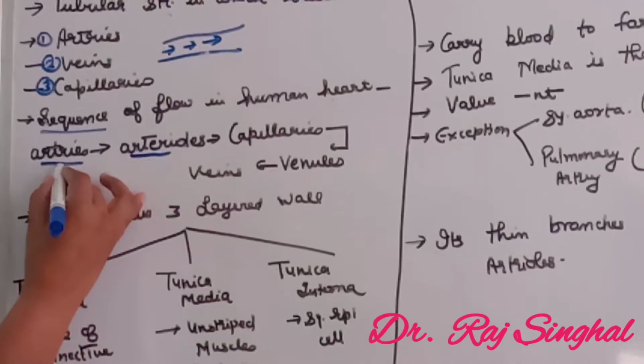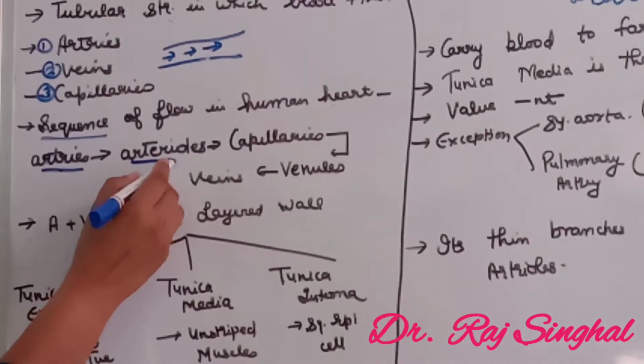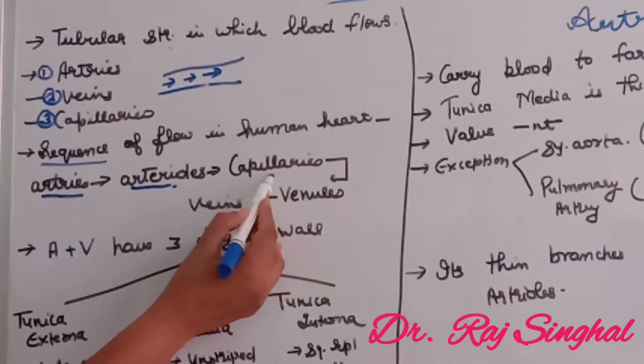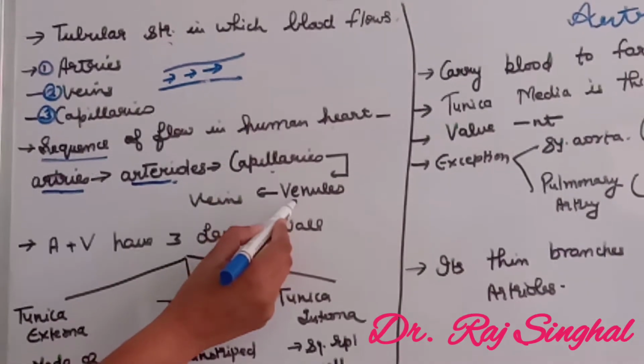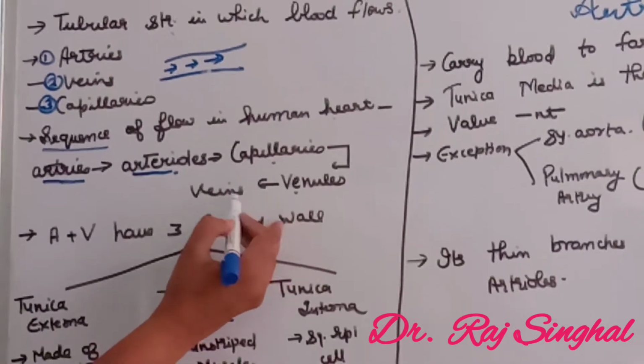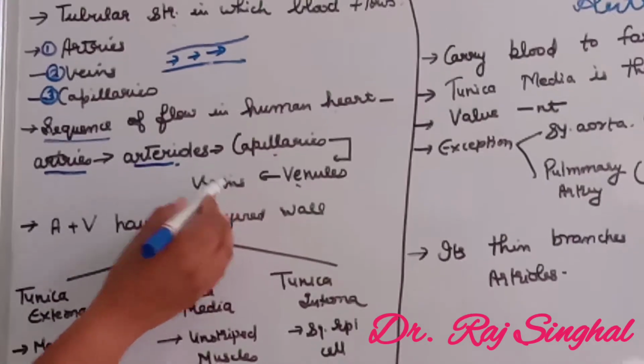Arterioles are the fine branches of arteries. Then from arterioles, the blood moves to capillaries, then to venules, which are fine branches of veins, and then bigger veins.